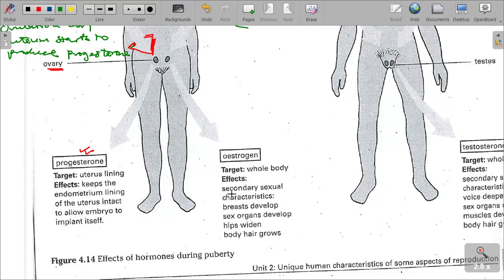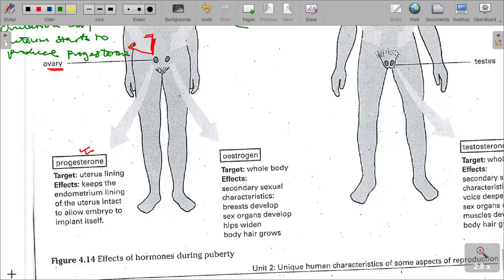We are talking about maturities or physiological changes that appear after a person has reached puberty. In this case, breasts start to develop, sex organs develop, hips widen, and body hair grows.